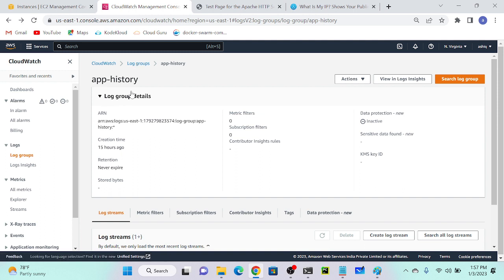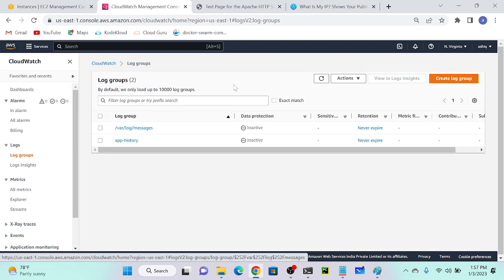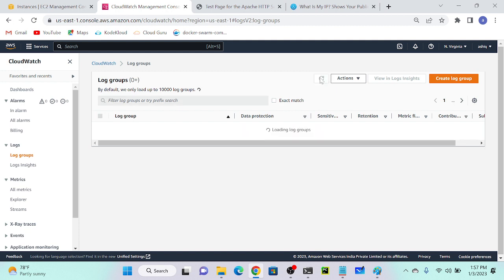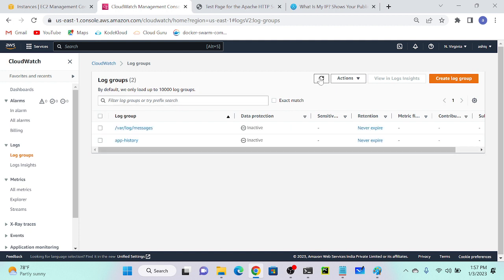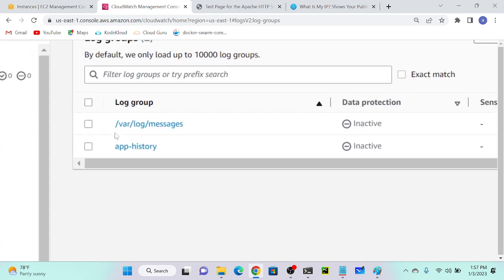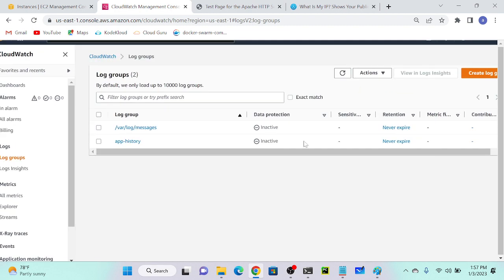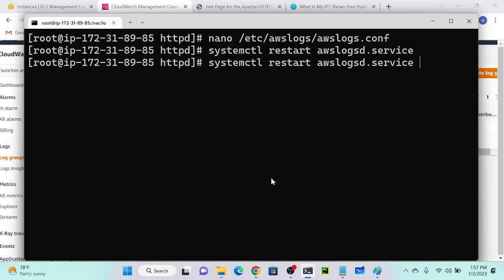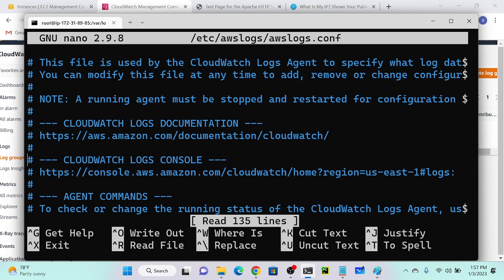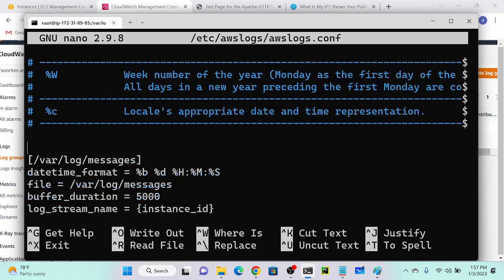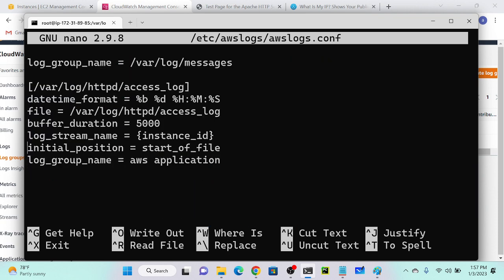So it will take some time to come. Let's wait. Open your CloudWatch, then go to log groups. And you'll be able to find the log information over here. And what is the name we created over there? AWS logs, right? Okay, let's wait. Okay, AWS application.